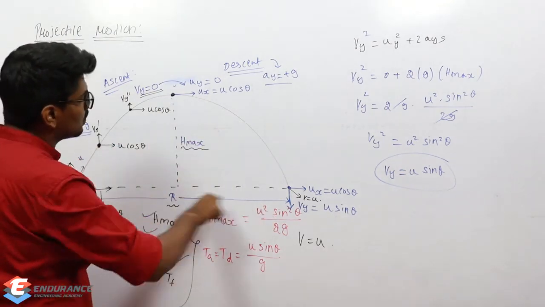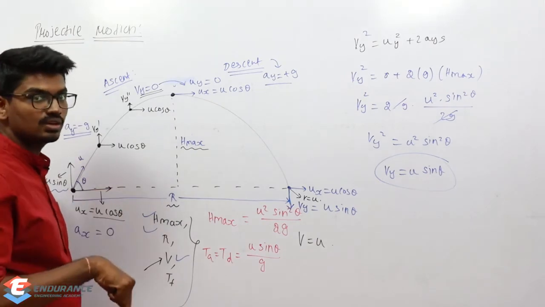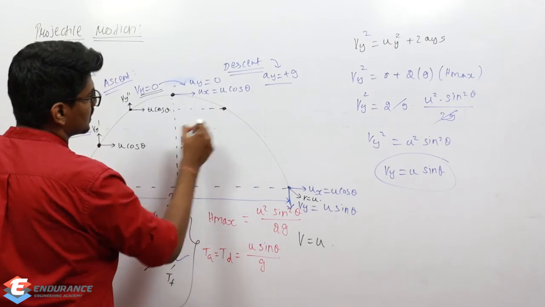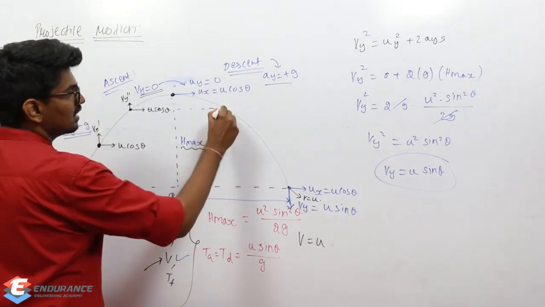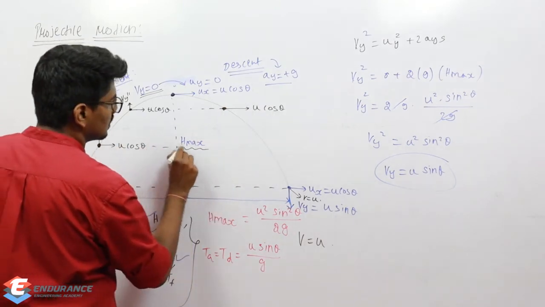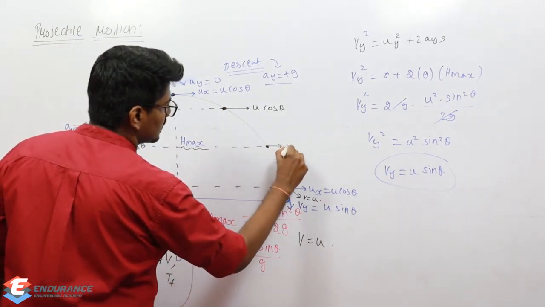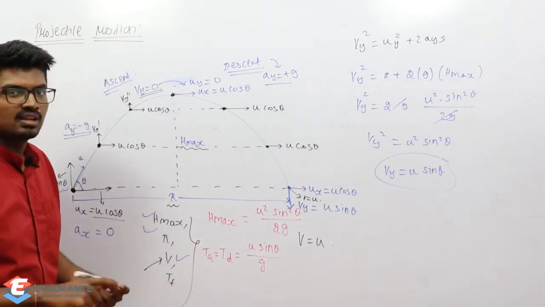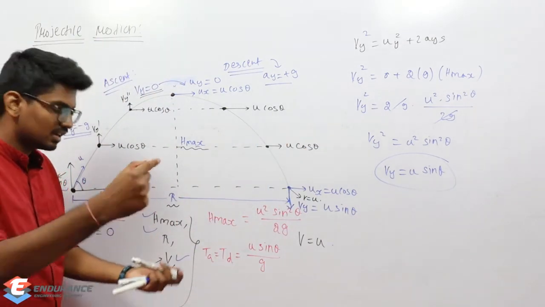Now when I am moving down, what will happen? This is something which we already know. At the same point horizontal to it, horizontal velocity has no change at all. And vertical velocity will have the same magnitude but in opposite direction.